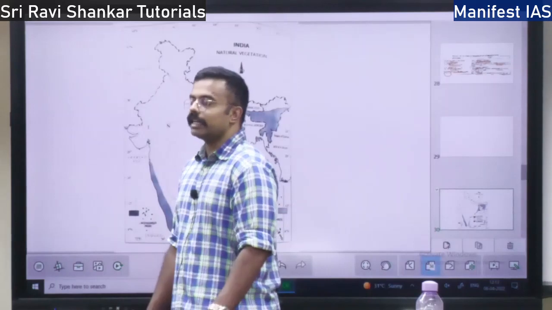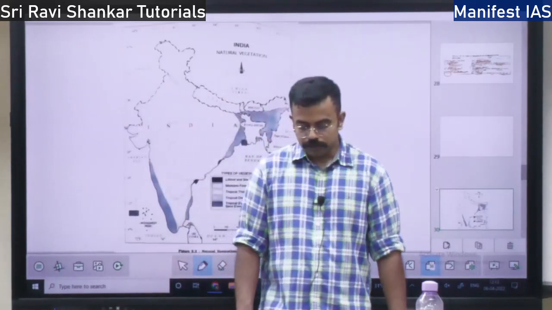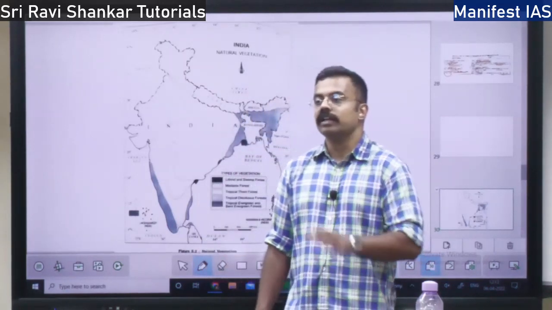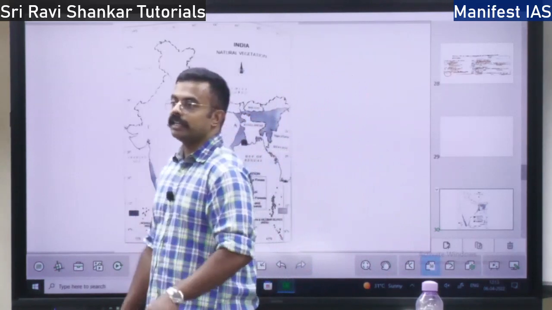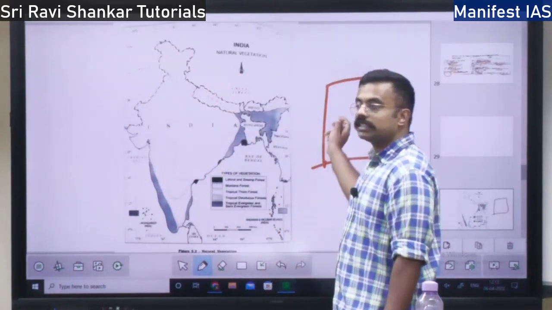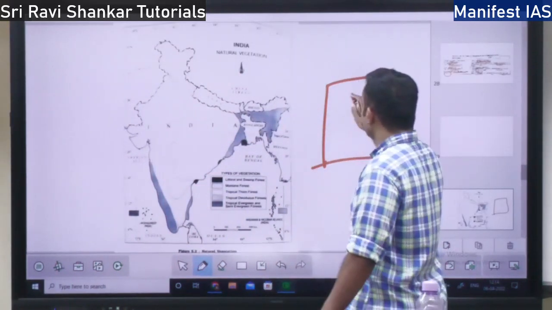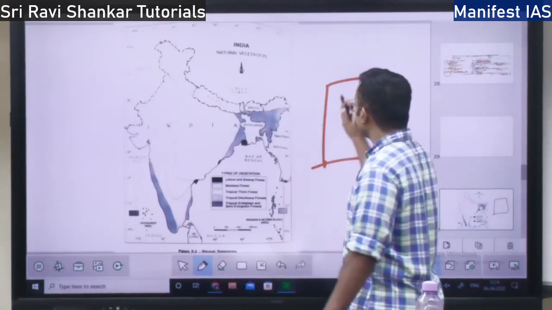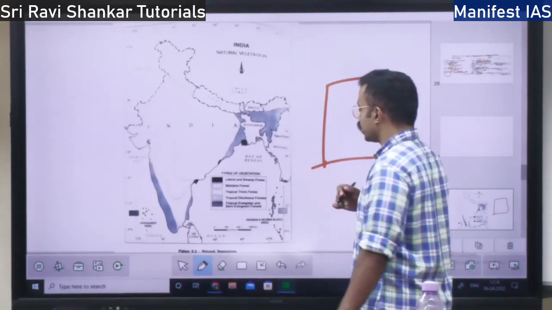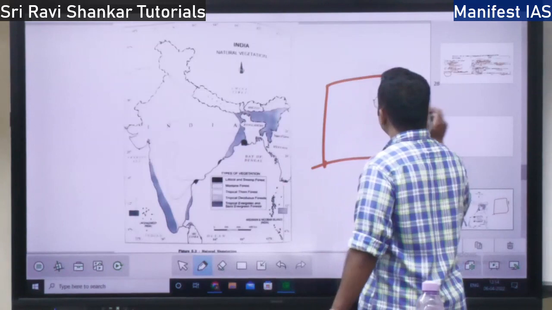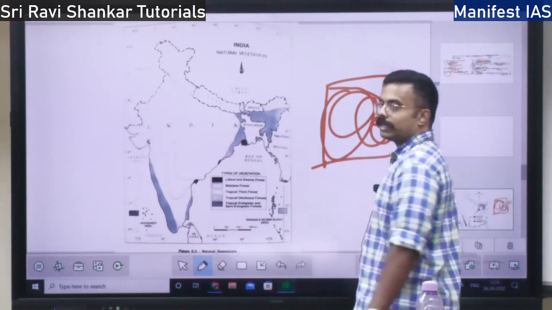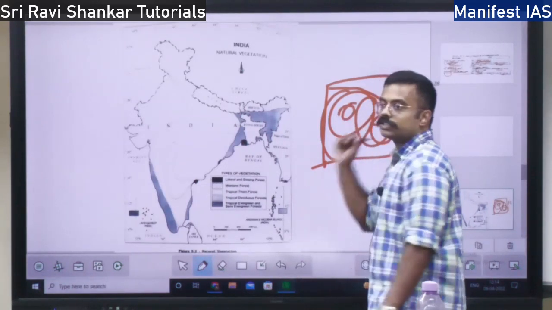Whereas then there is one more concept called actual forest cover. What is actual forest cover? If there are really trees in that place. Just because the government demarcates a place as a forest cover, that doesn't mean it is filled with trees. Some forest might be empty also. Let's say this is a forest cover as demarcated by the government of Karnataka. This is forest cover, but let's say trees are only in this much area. This area is empty, right? Actual forest cover is only this much, right?